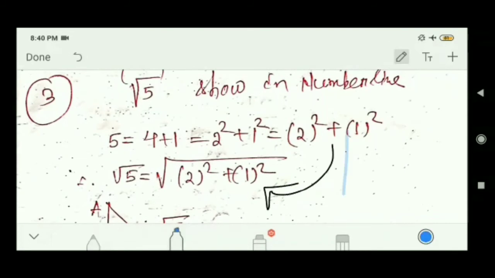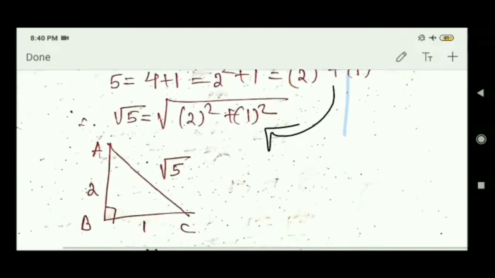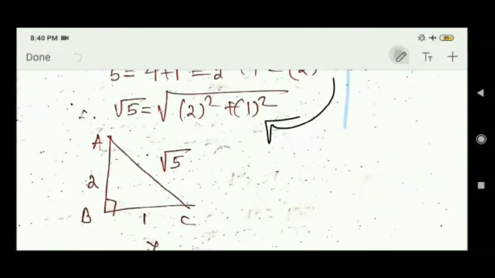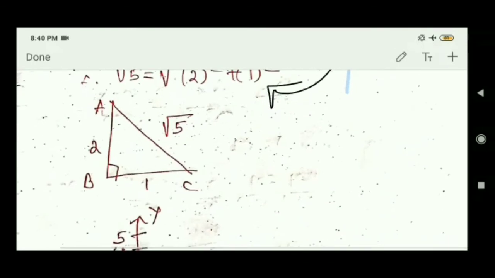So now I am taking one triangle. Which triangle? Right angle triangle. In right angle triangle ABC, AC is the hypotenuse because angle B is 90 degree.